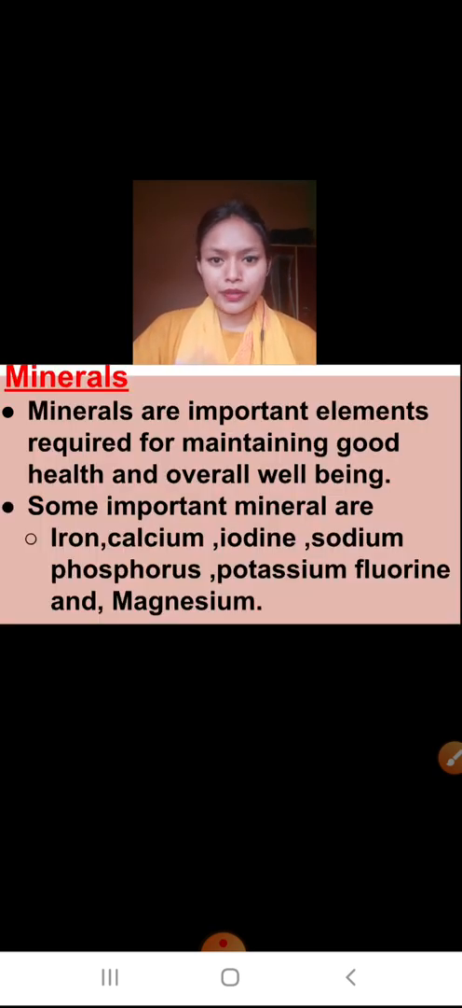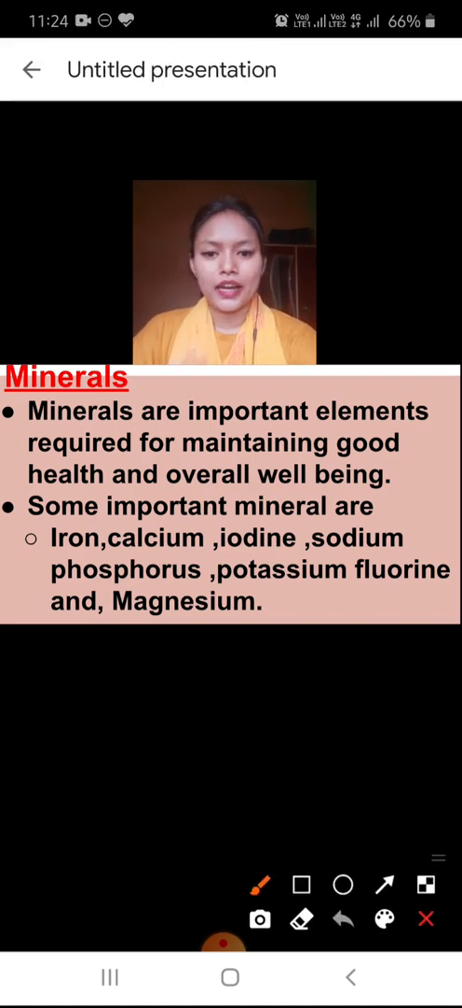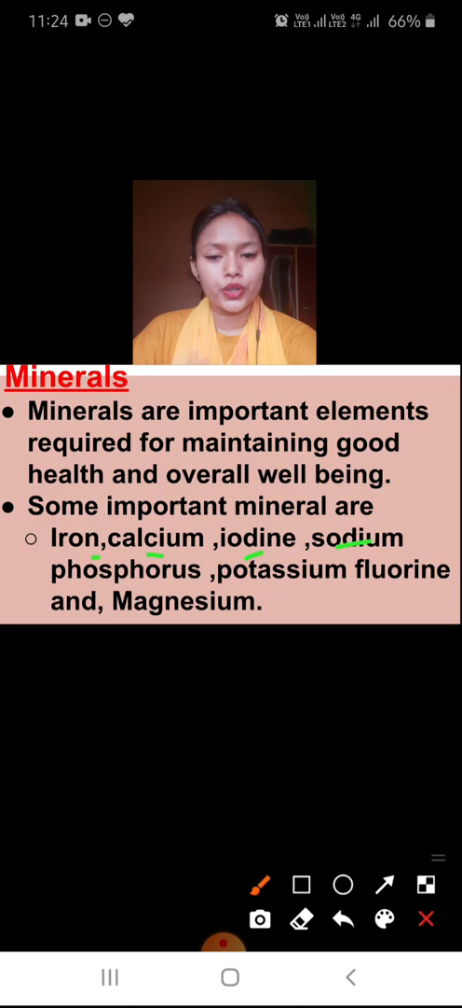Now let's come to the mineral part. Minerals are important elements required for maintaining the good health and overall well-being of our body. Some important minerals in our body are iron, calcium, iodine, sodium, phosphorus, potassium, fluorine and magnesium. These are the important minerals that are required by our body.